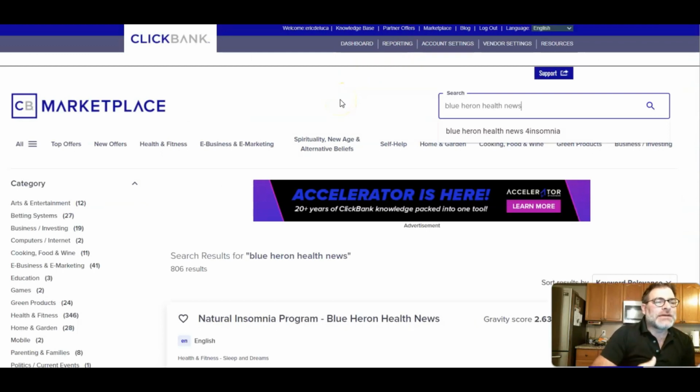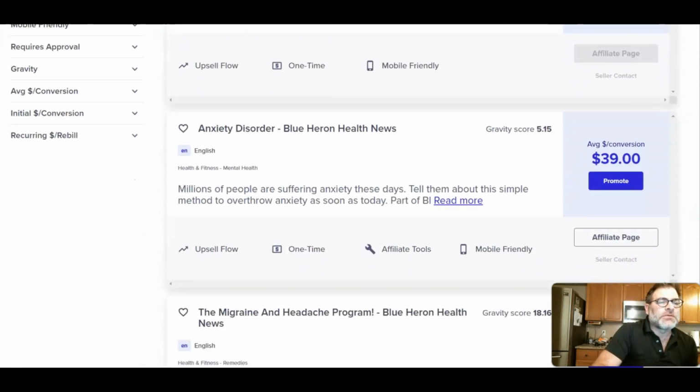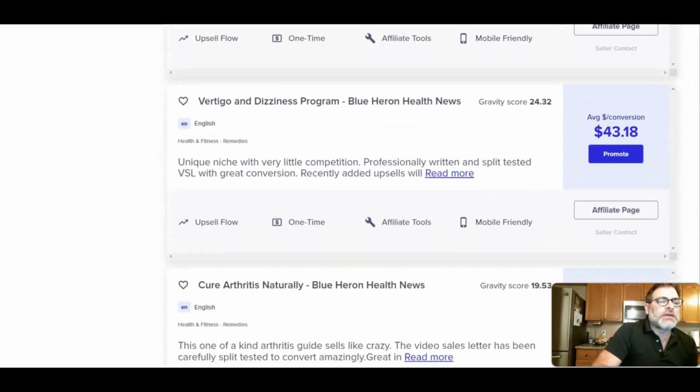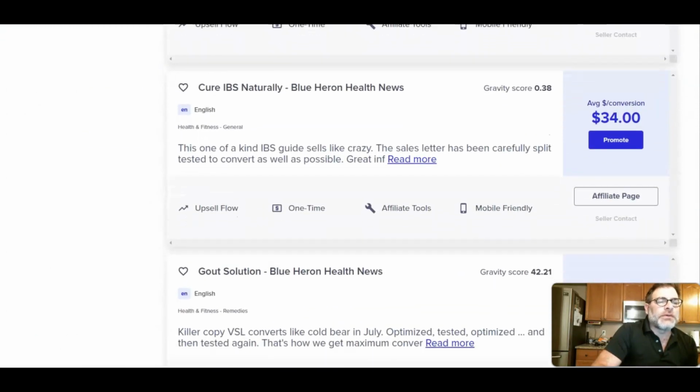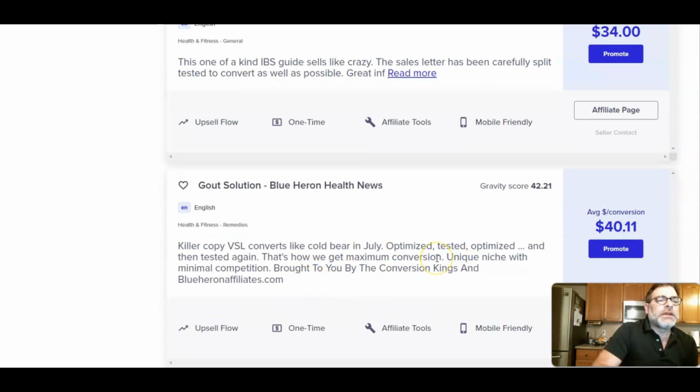Again, as I've narrowed down things, I decided to go with something called gout. Let's see if we can find it here real quick. And I know gout can be an issue, and when I saw this on here, I said, oh, there we go. Gout solution, Blue Heron Health News. You might want to read a little bit more here about it. But gout is an issue that people have, and maybe there's a way we can solve it.